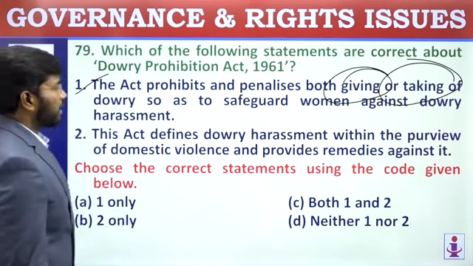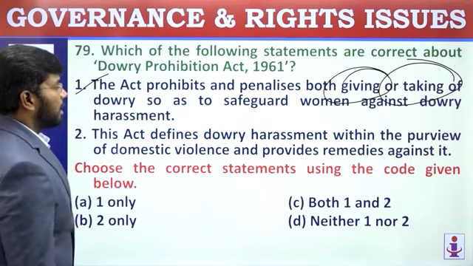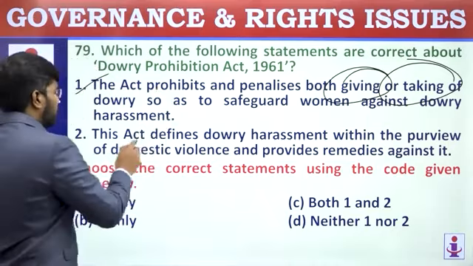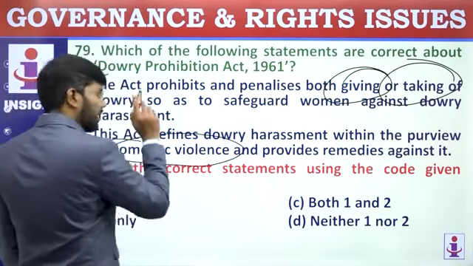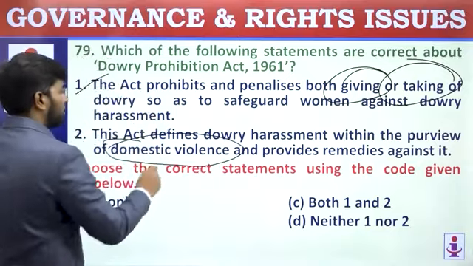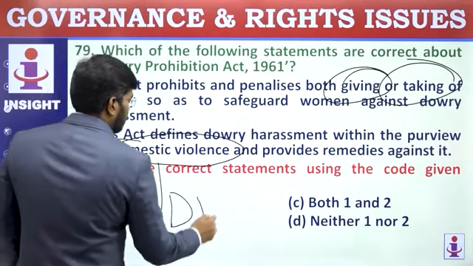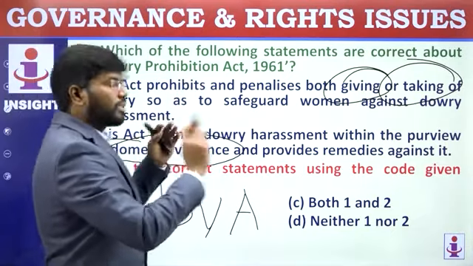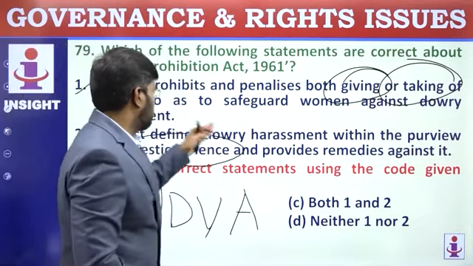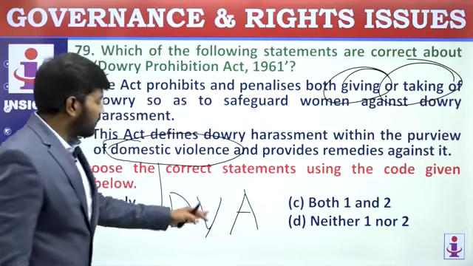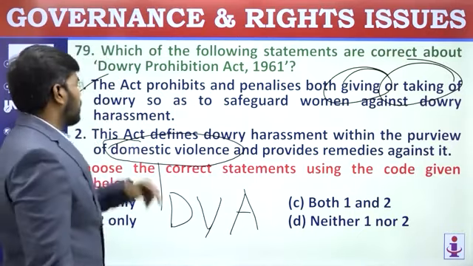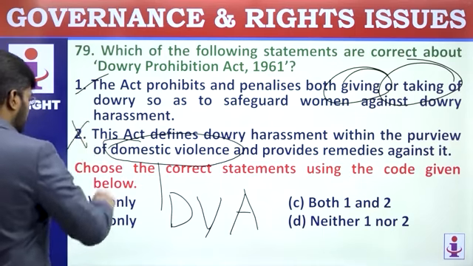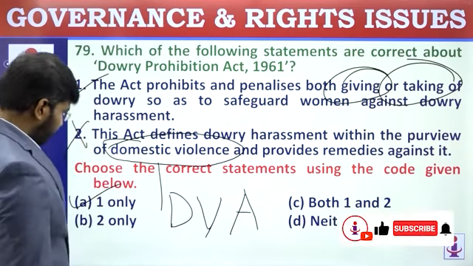This act defines dowry harassment within the purview of domestic violence and provides remedies against the act. It is not this act. Dowry harassment comes under domestic violence, but it's not this act, it is the Domestic Violence Act. This act defines what is dowry harassment and so on, but doesn't bring it under domestic violence. It is the Domestic Violence Act which has brought dowry harassment under domestic violence. So second statement is wrong. One only correct statement.